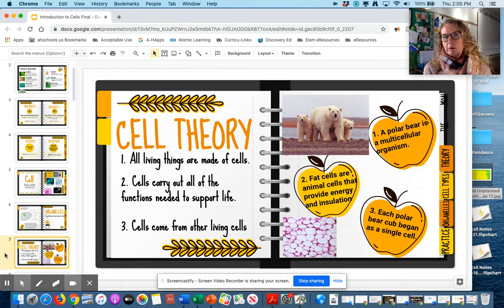So if we use the polar bear for an example, a polar bear is a multicellular organism. It is made of many cells. It has fat cells inside that provide energy and insulation to the polar bear. And then those polar bear cubs, each cub began as a single cell, and that came from the mom. So they got an egg from mom and a sperm from dad, and each of those cells combined to create the cub. So, the cell theory.